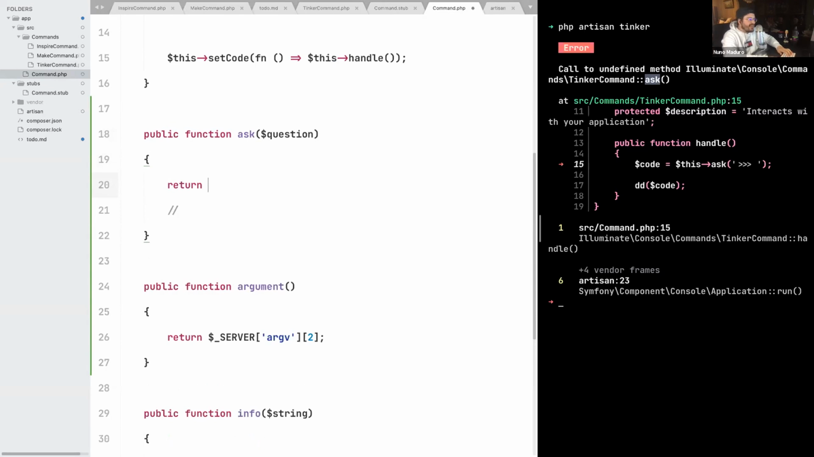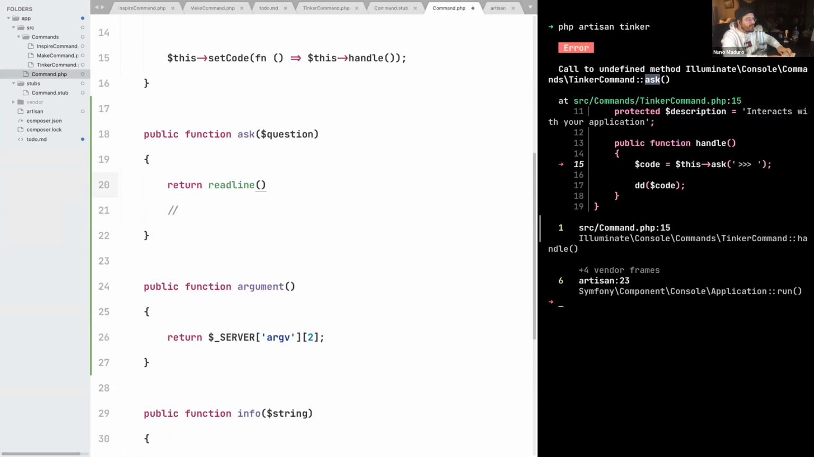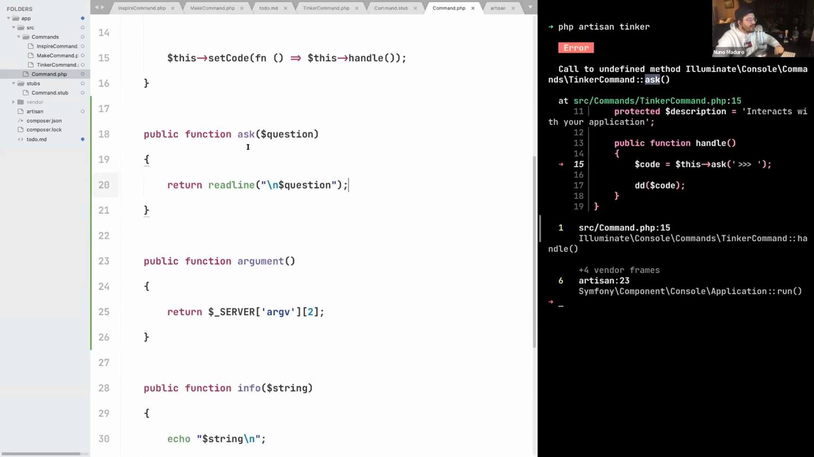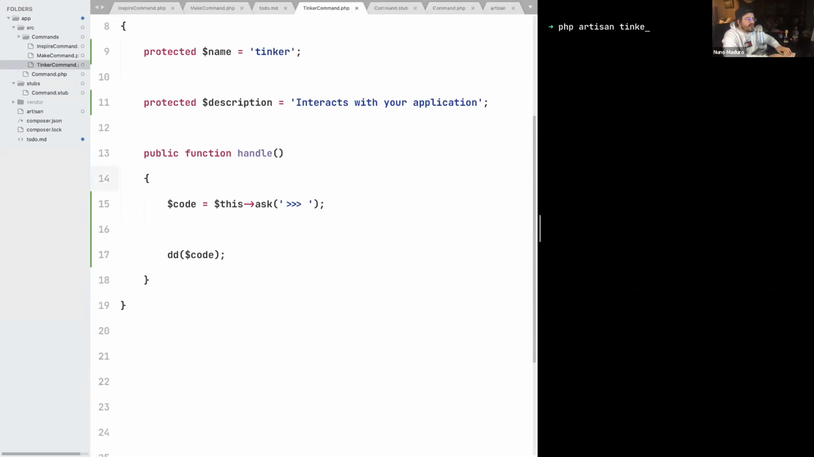Something that we can use in vanilla PHP that nobody has heard of, even me, I was surprised by this function, is this function called readline. And readline will basically prompt for an input on the console for the user. So we can just basically ask the question using this method, readline. Now, once we have this, we can already type PHP Artisan Tinker once again, and we get this shell thing.